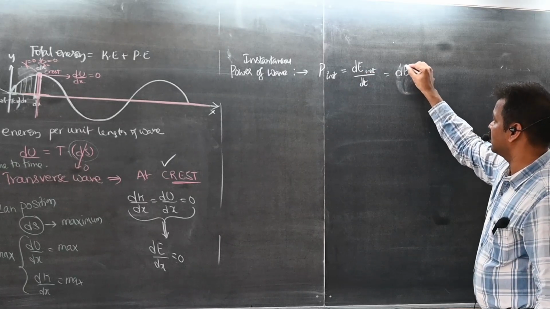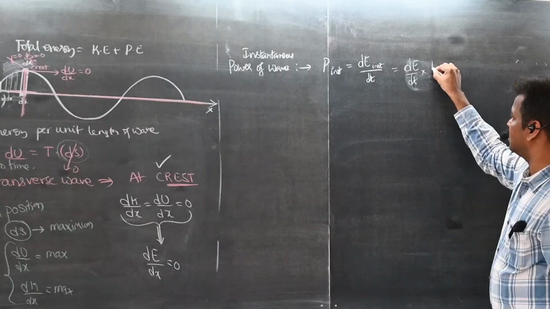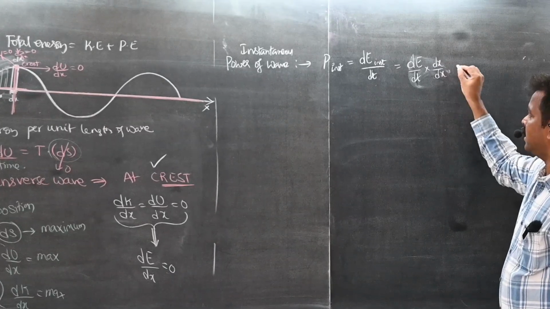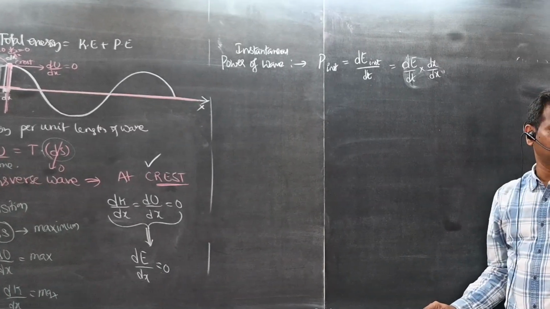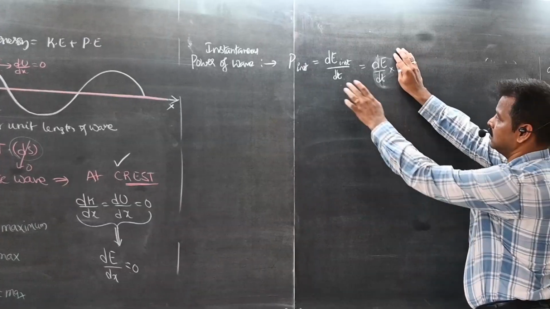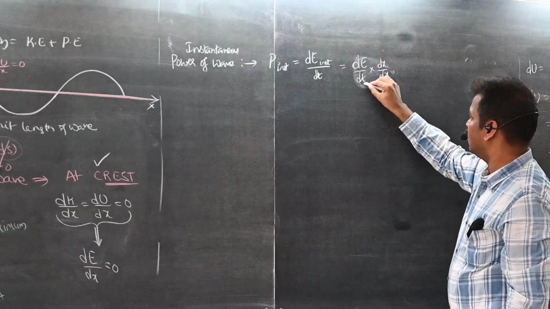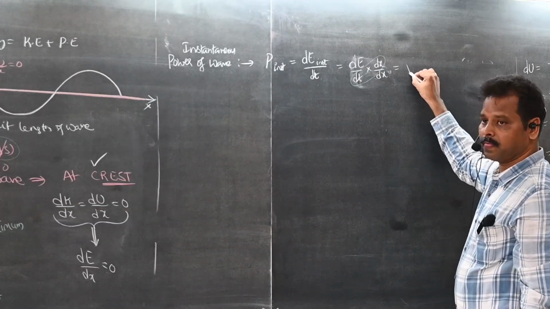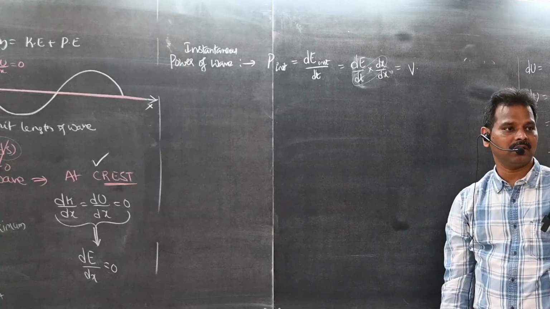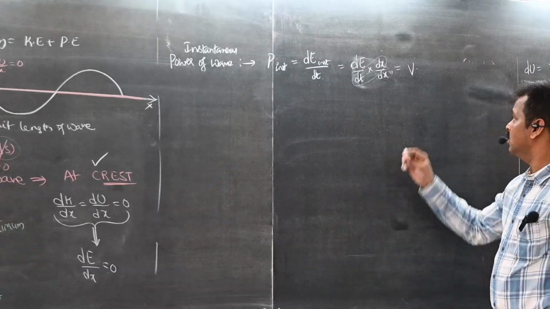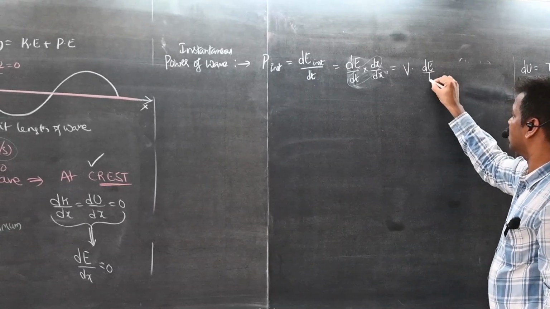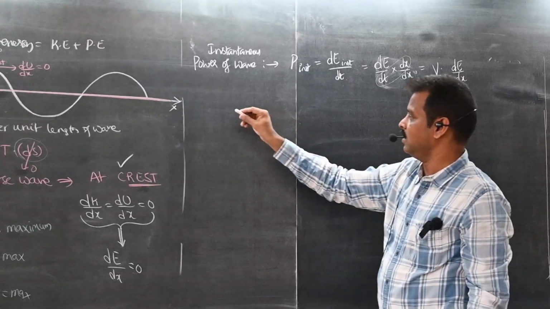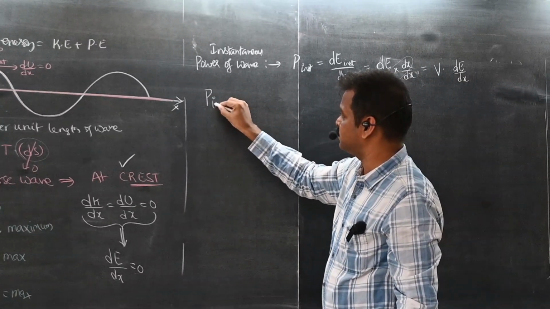So what I am writing is dE by dx into dx by dt. Can you write dx by dx? What is dx by dx? One, both are the same. Now what is dx by dt? Velocity, the velocity of the wave. So how to find the instantaneous power?